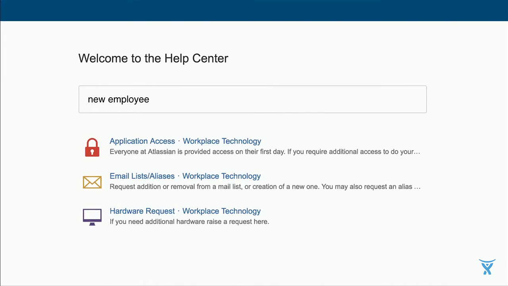But we also saw some interesting side effects of search. Like if you search for new employee, you actually get presented with request types that are about employee onboarding. So if you're a manager, you don't have to figure out what requests you need to create when someone joins your team. Application access, making sure they're on the right mailing list, giving them the right hardware. And none of these request types explicitly mention new employee.